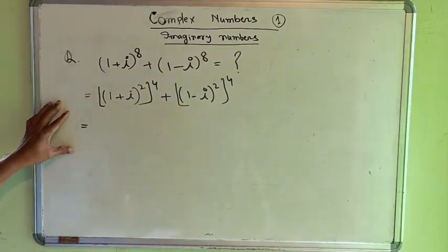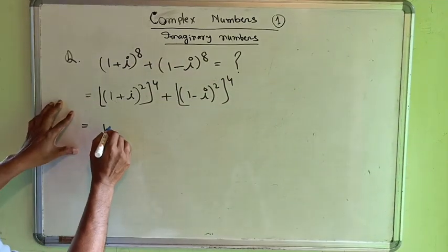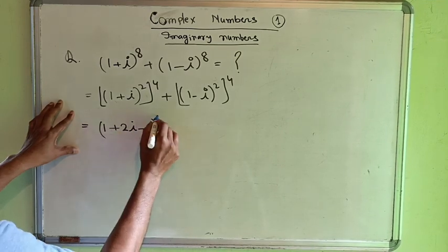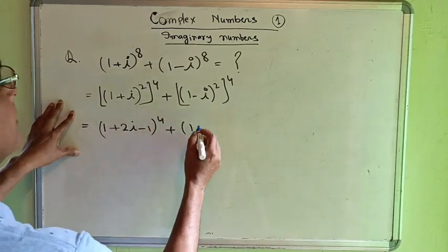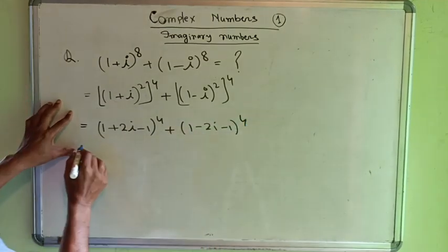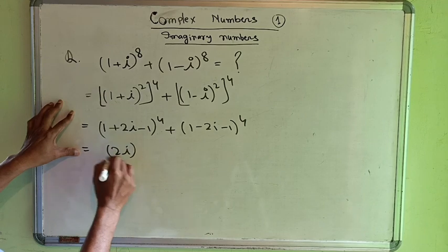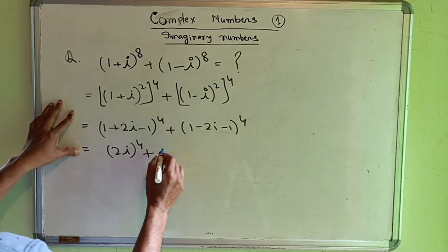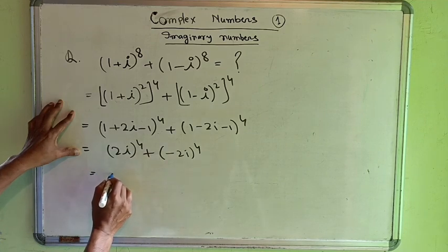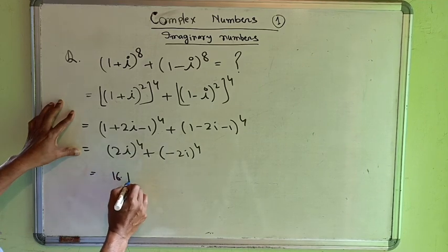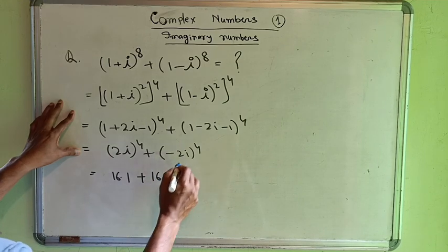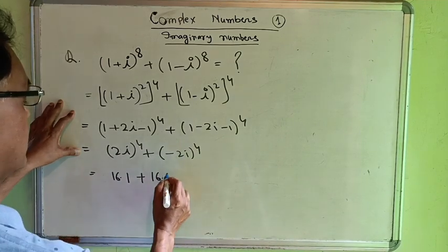If we expand this, then we get (1 plus 2i minus 1) whole to the power 4 plus (1 minus 2i minus 1) whole to the power 4. Then we get (2i) whole to the power 4 plus (minus 2i) whole to the power 4. This is equal to what? 16 into i to the power 4, means 1 minus, that is a plus, we get 16 i to the power what? 4, that is 1.